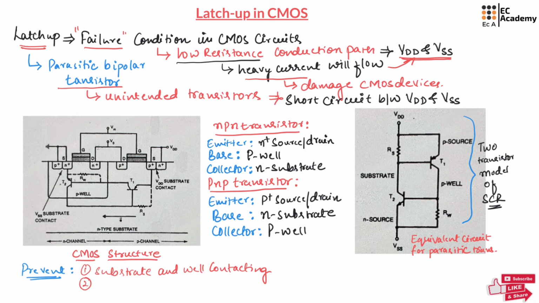The second method is transistor placement guidelines, which means there should be a separation between PMOS and NMOS. Next, we can use guard rings, like P plus guard rings around NMOS and N plus guard rings around PMOS. By this, we can prevent CMOS from the latch-up condition.